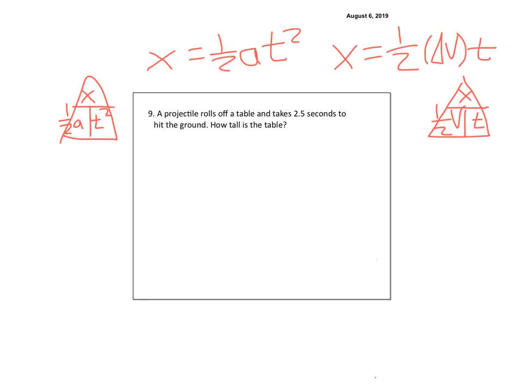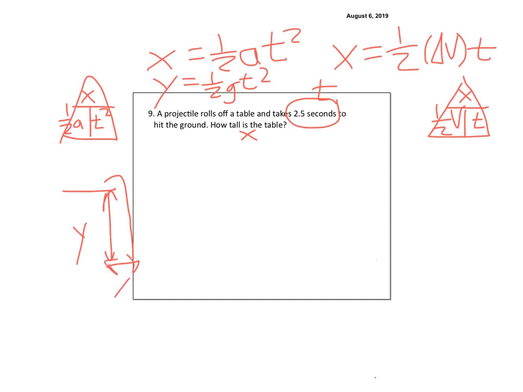A projectile rolls off a table and takes 2.5 seconds, that's going to be t, to hit the ground. How tall is going to be x, right? Because it's rolling off the table, and I want to figure out this. So I know that's kind of y because it's in the y direction. So I guess we could say that this is y equals 1/2 gt squared, and modify it that way so we know we're in the y direction and don't confuse it with our x direction, which is how far away it goes. So in my given, I'm going to call this y instead of x, just because we know we're going vertically.